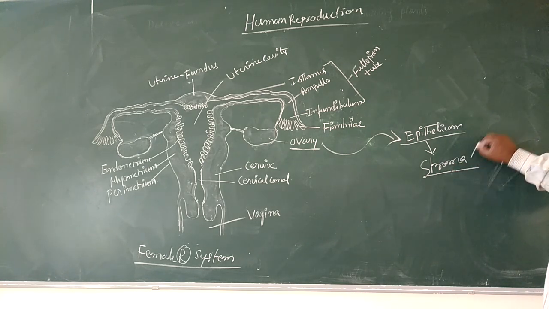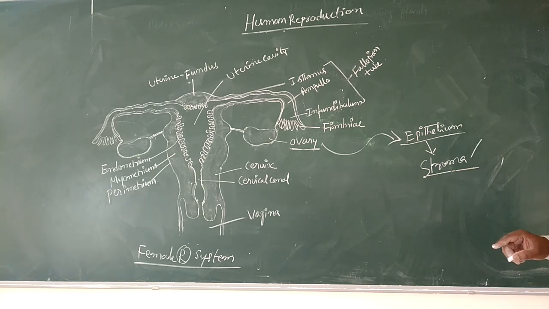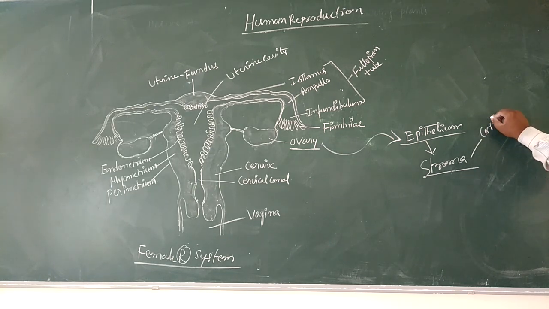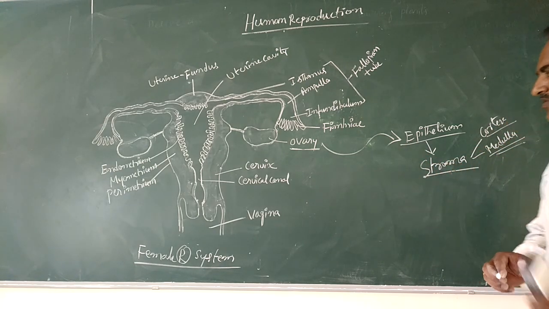The stroma is differentiated into outer cortex and inner medulla, which are present particularly in the ovary.